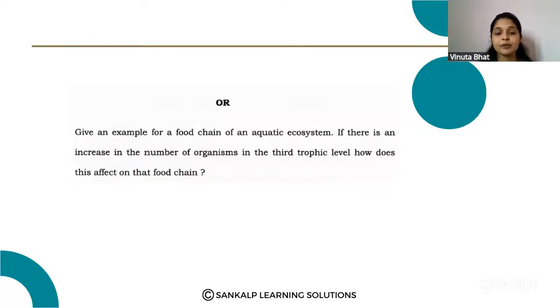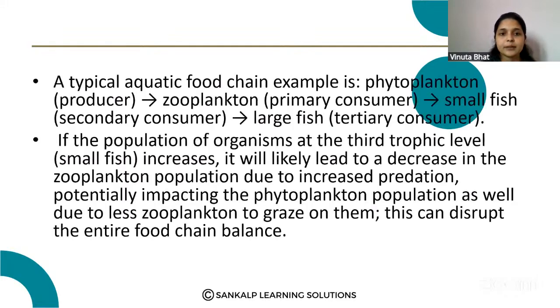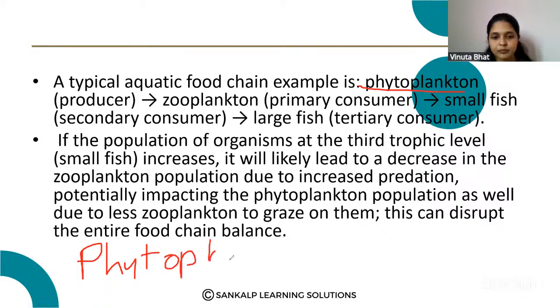Give an example for the food chain of the aquatic ecosystem. A typical aquatic food chain starts with the phytoplankton, that is a type of algae. Phytoplankton, that is algae, is the producer, and zooplankton are the consumers.